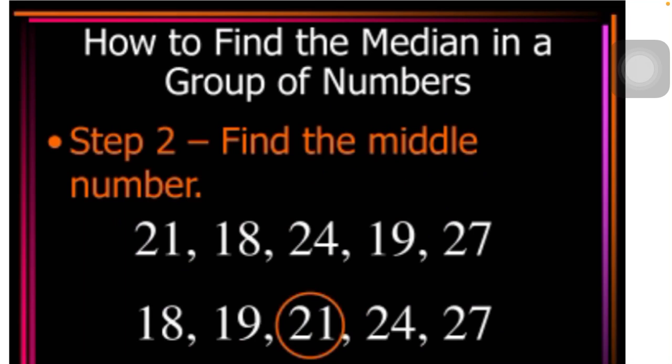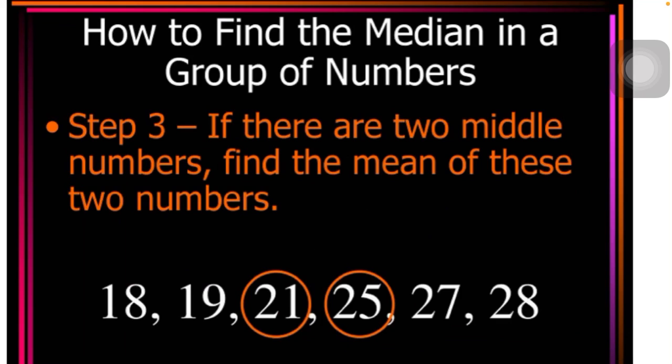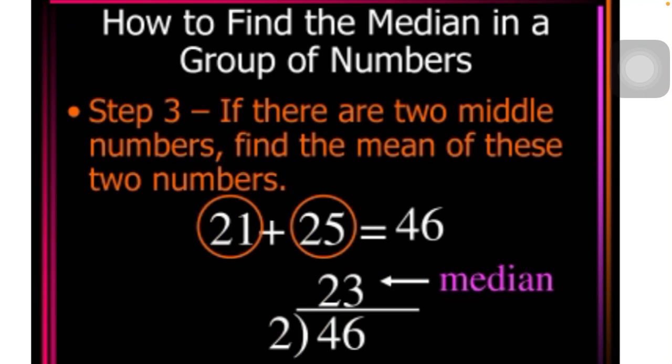Next, what if there is not only a single value in the middle? If there are two middle values in the data, then what will you do? You will add both, 21 plus 25, and divide by 2.